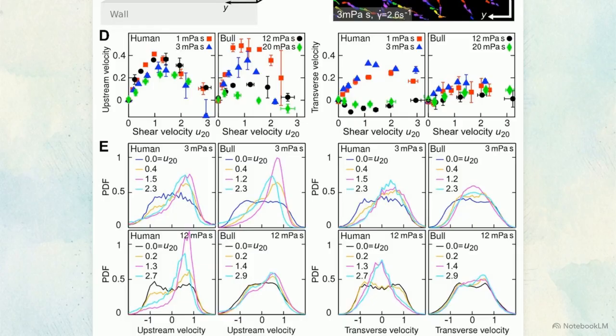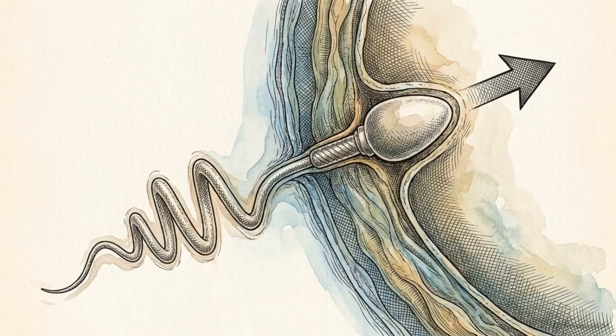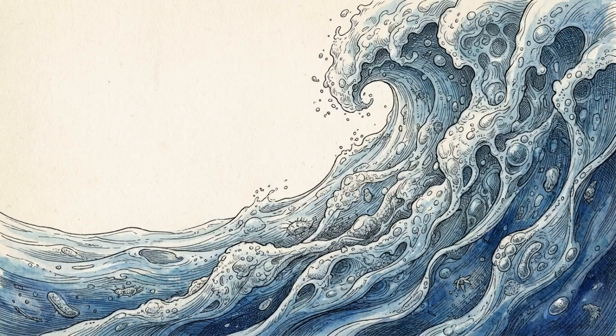These plots confirm the link between geometry and movement. Human sperm on the left show massive shear-induced transverse velocity, while the flatter bull sperm on the right show almost none. Upstream navigation depends on this geometric asymmetry. It is the interaction between the three-dimensional flagellar wave and the fluid boundary that enables the cell to stay on track. In vivo, these cells do not face a static environment.